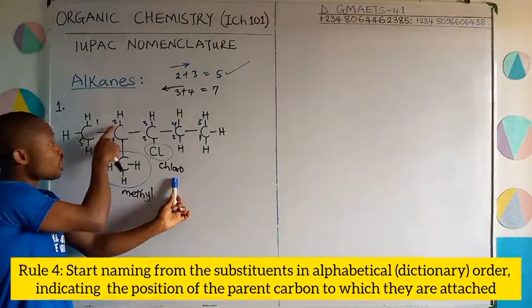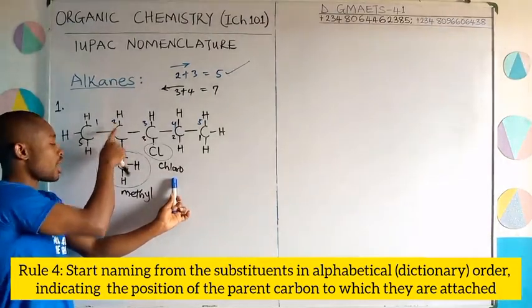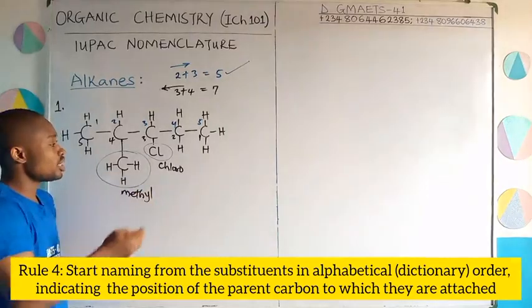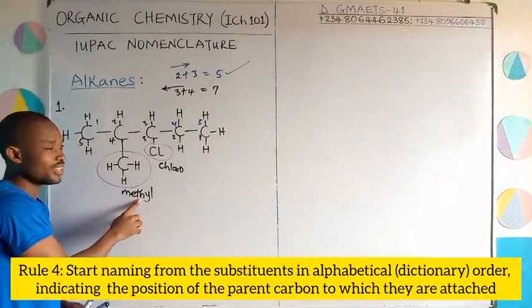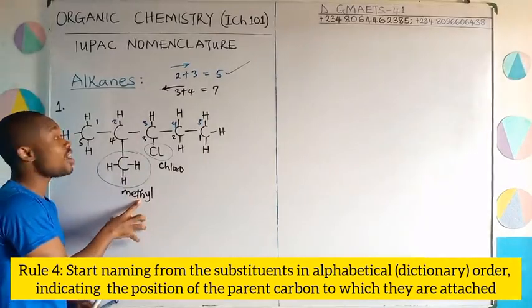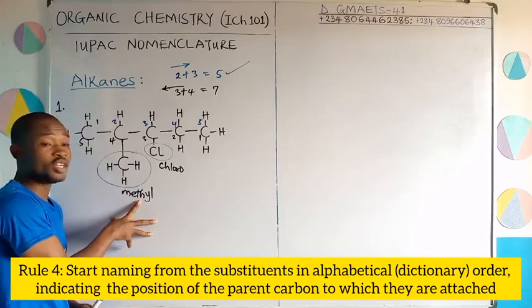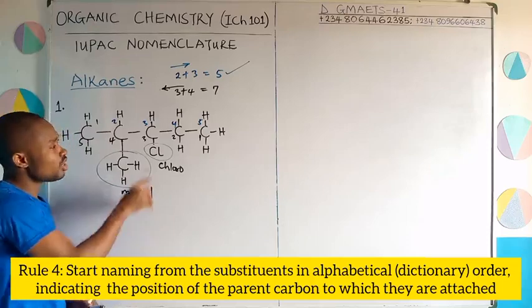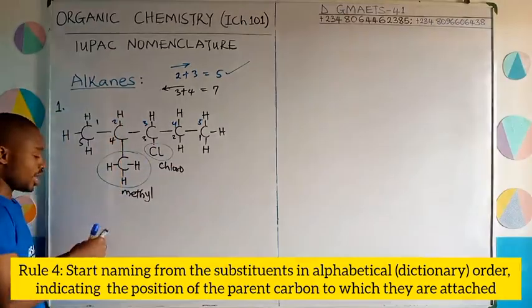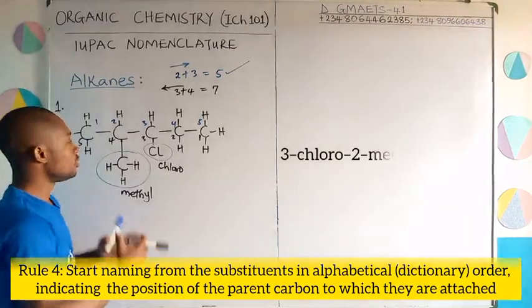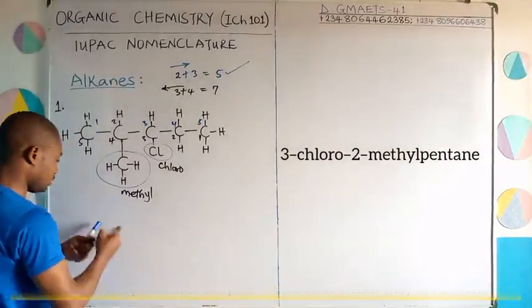Then on the second carbon atom, you have the methyl attachment. So this is actually 3-chloro, 2-methyl. There is no other attachment. Hydrogens are not attachments when dealing with IUPAC nomenclature. The longest chain is 5, which corresponds to pentane when dealing with alkane. So this is 3-chloro-2-methylpentane.